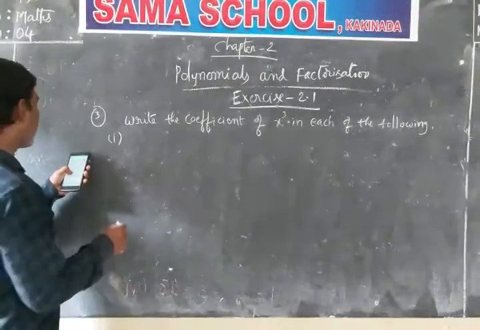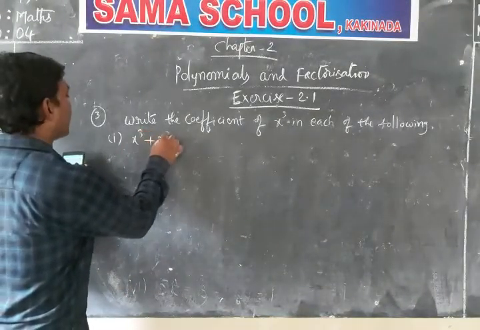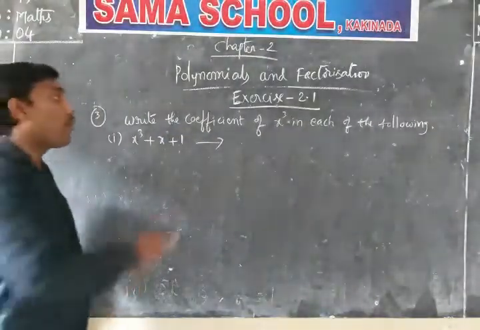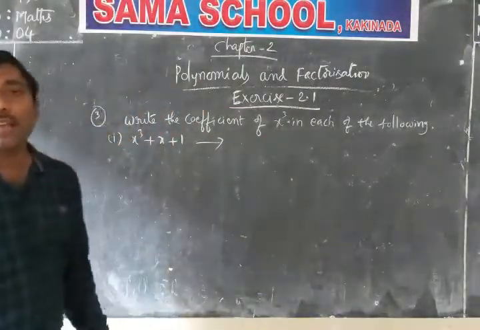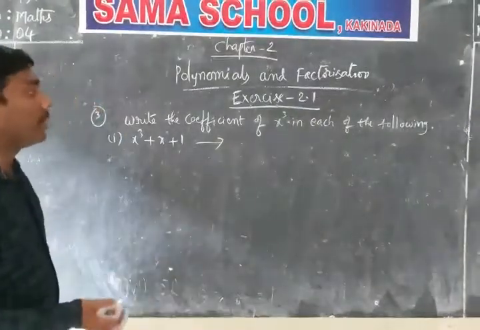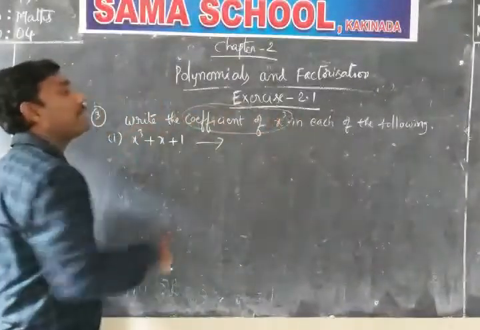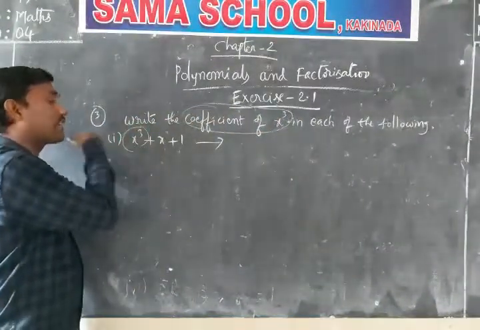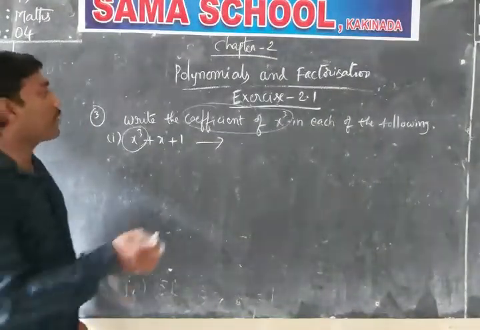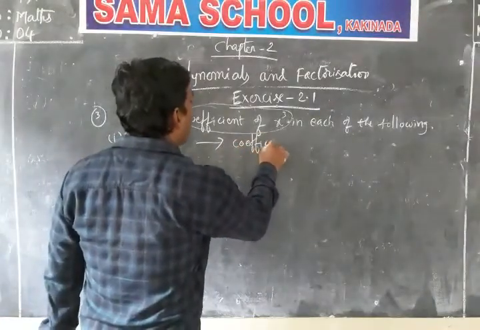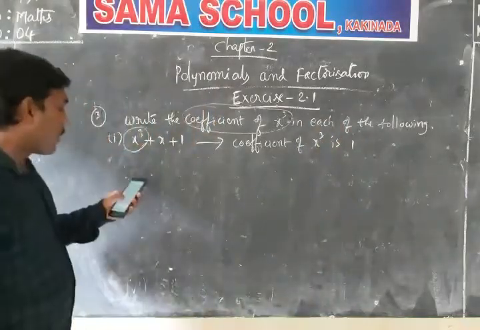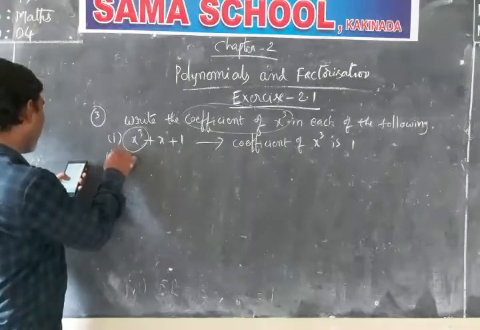Listen carefully. The first one, x cube plus x plus 1. See what they are asking, coefficient of x cube. Already we did this model in the sums, coefficient of x square at that time, but here coefficient of x cube. This is mainly important. See, where is the x cube term? This is the x cube term. What is the coefficient? Nothing is there, which means the coefficient is always 1 here. That's what the coefficient of x cube is, 1. Okay, I hope it's very easy. Direct answers. You can write the next question.